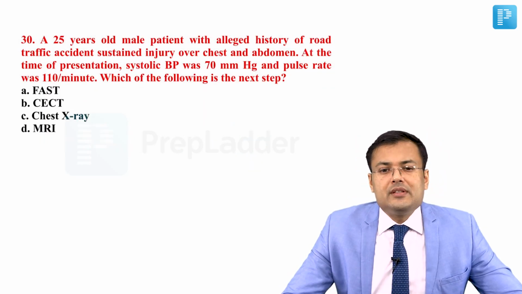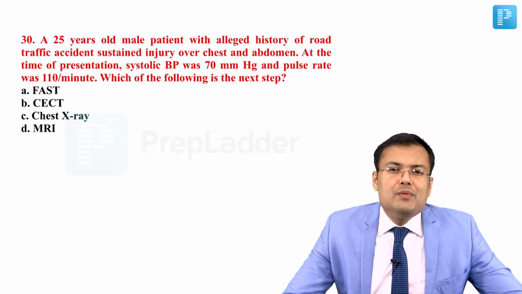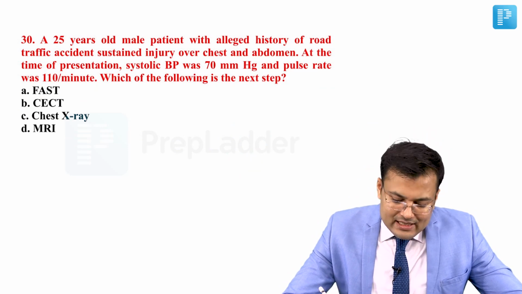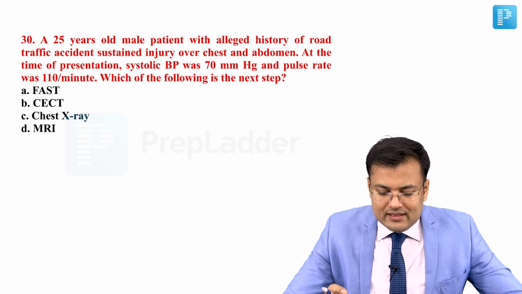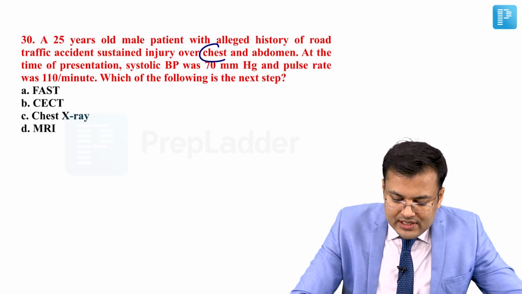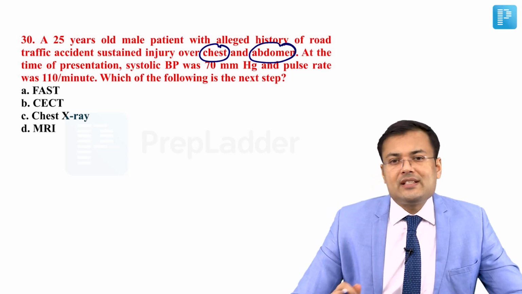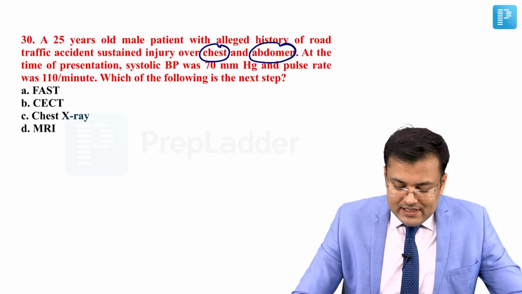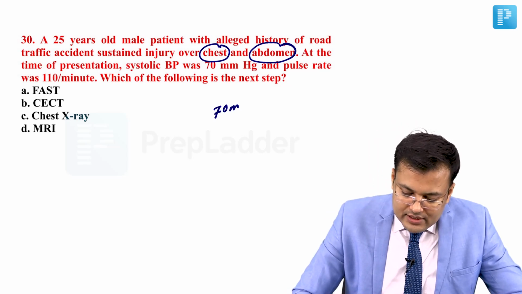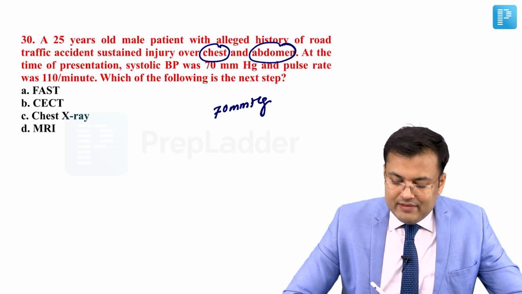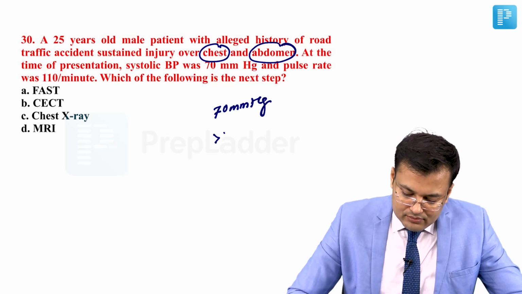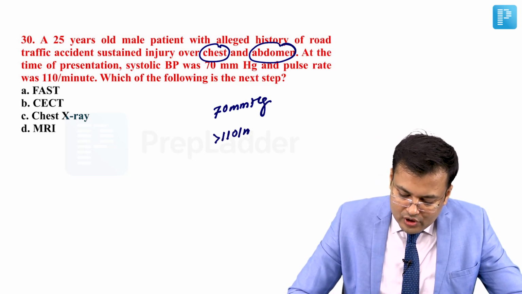See the question number 30. A 25 years old male patient with alleged history of road traffic accident sustained injury over chest and abdomen. So there is injury over chest and abdomen. At the time of presentation, systolic BP 70 mmHg, pulse rate more than 110.